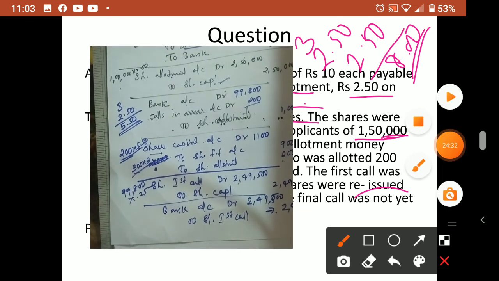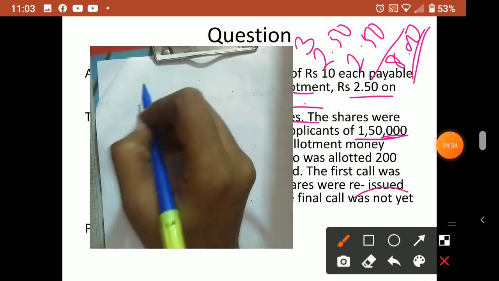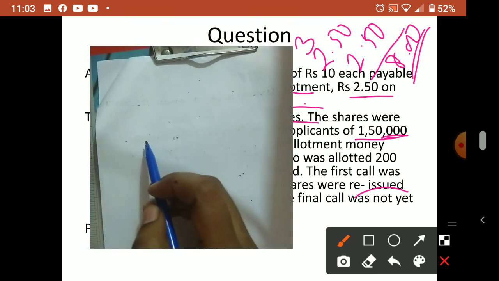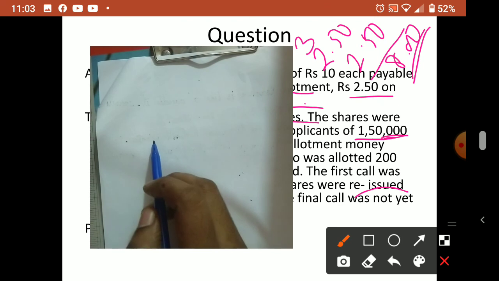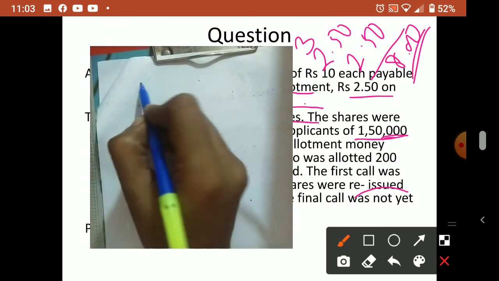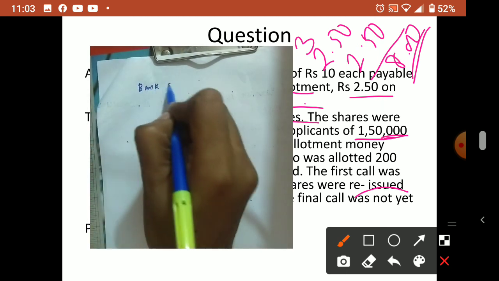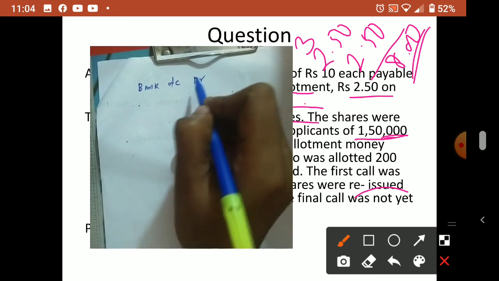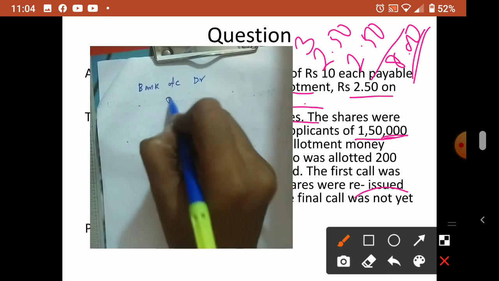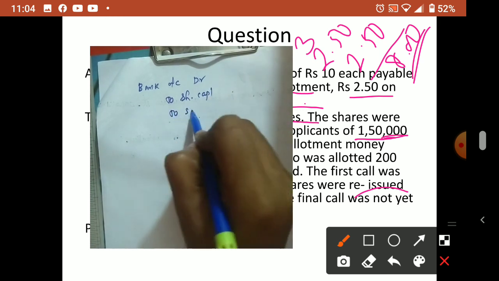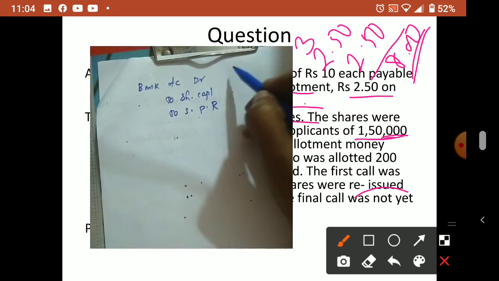Now after share first call, what we did is reissue the forfeited shares for rupees 9. So after first call only we reissued. So the reissue entry we know. What is the reissue entry? Bank account debtor to share capital, to SPR. Here SPR will come. Why SPR will come?